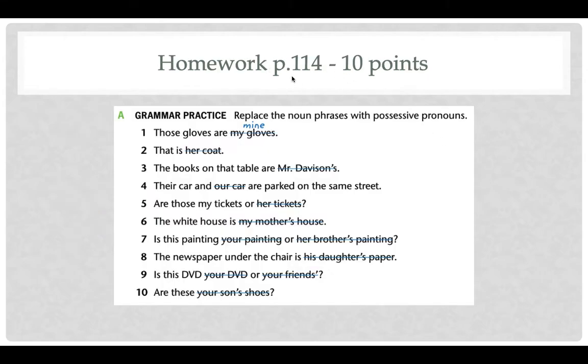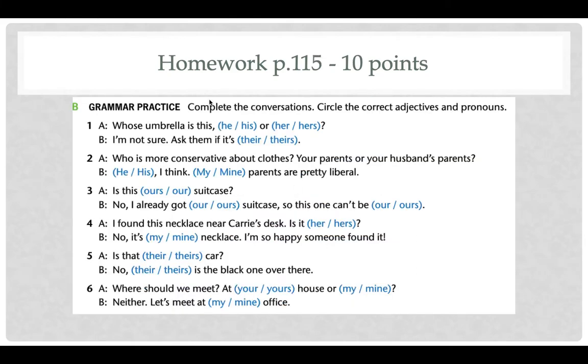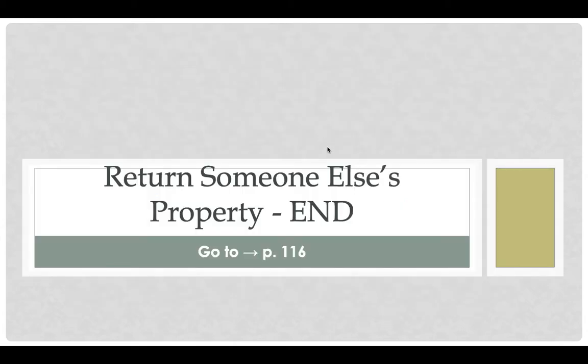Here's a homework on page 114 for 10 points. Replace the noun phrase with the possessive pronoun. Okay. They scratch this out for you. These gloves are mine. Okay. Complete 2 through 10. This is for 10 points. Okay. Second homework here. Another pretty simple one for 10 points. Complete the conversations. Circle the correct adjectives and pronouns. Okay. So just read through this. Decide if it's whose umbrella this is. Is it he or his or her or hers? Okay, that's the end of this section.